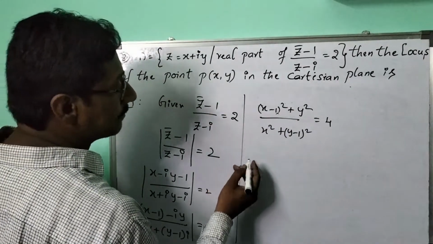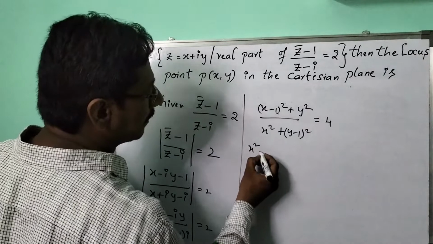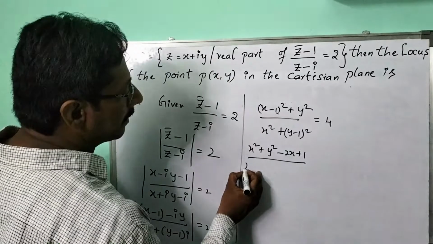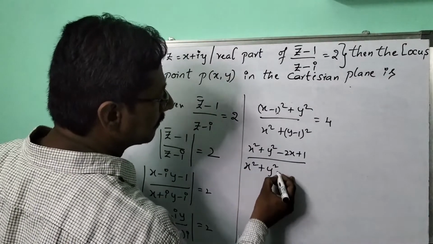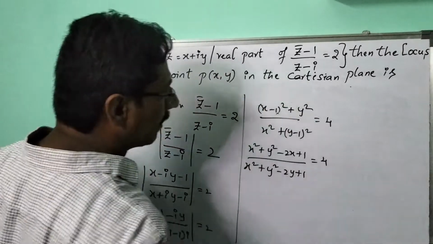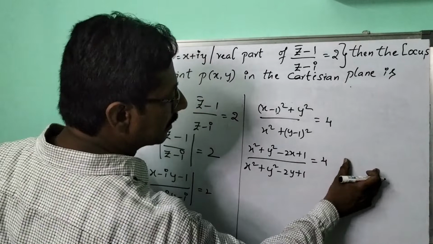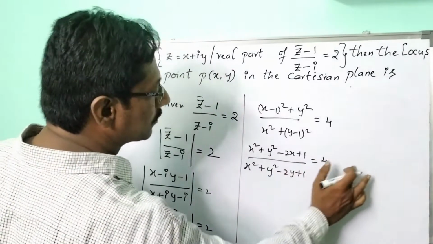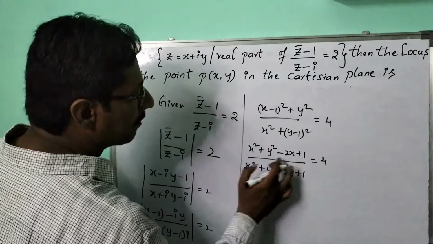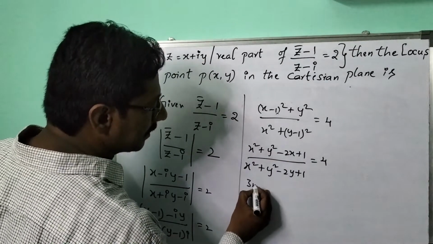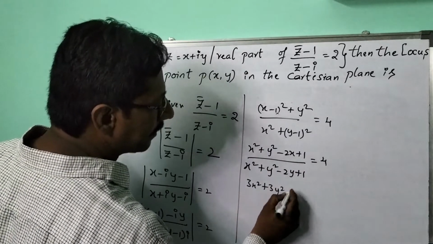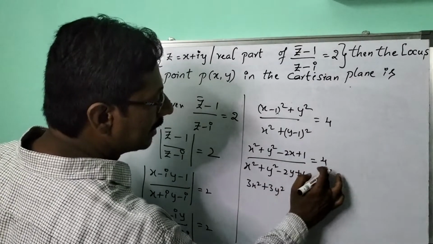So now if I expand this part, that makes you what, children? X square plus y square minus 2x plus 1 by x square plus y square minus 2y plus 1, which is equal to 4. See, if I set this part towards 4, that makes 4x square, 4y square minus 8y plus 4, right? Now let me do subtraction from that. 4 minus 1, how much? 3x square. 4 minus 1 plus 3y square. Here 2 4s how much? 8. Which 8? Minus 8.